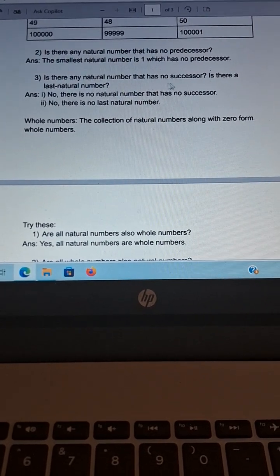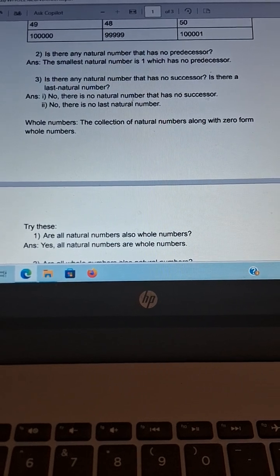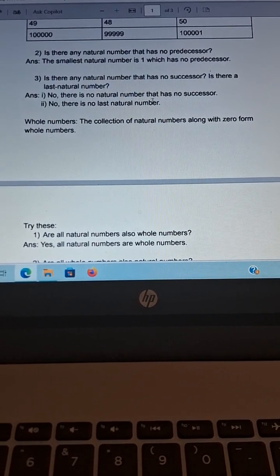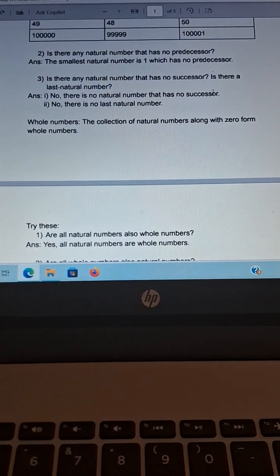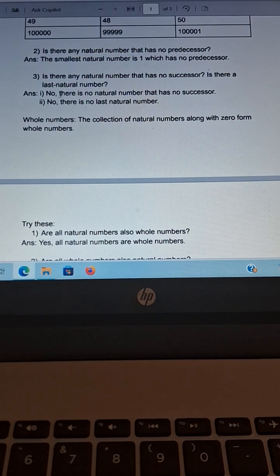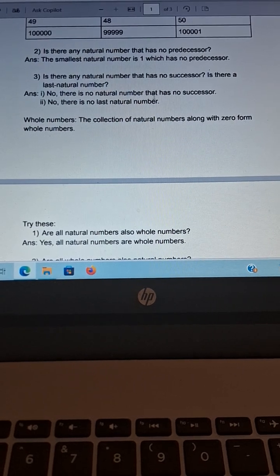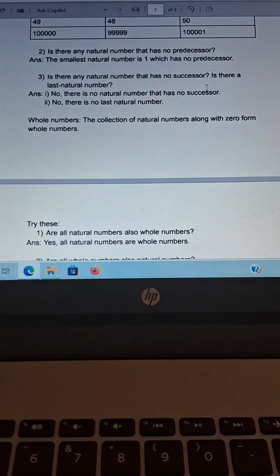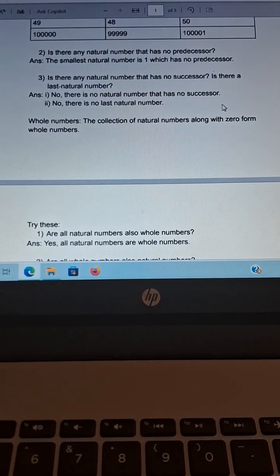Is there any natural number that has no successor? Is there a last natural number? No, there is no natural number that has no successor. We know that all the natural numbers have successors, because we are adding 1 to the given number, so we are getting the successor.